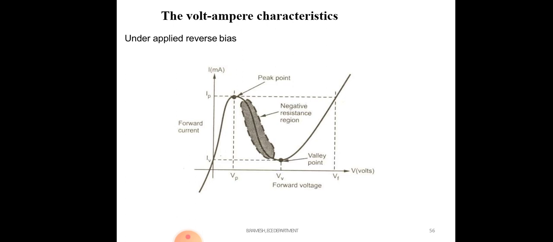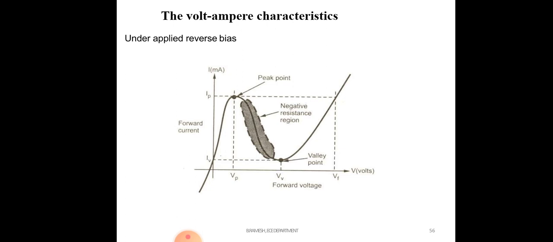In the graph between forward voltage and forward current, even without applying voltage, some of the charge carriers move due to the tunneling effect or quantum mechanics. Some current flows because of the very narrow width and the Fermi level in the P region being close to the Fermi level in the N region. That constitutes some current, and that current is the peak current.